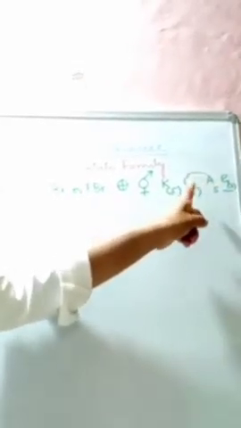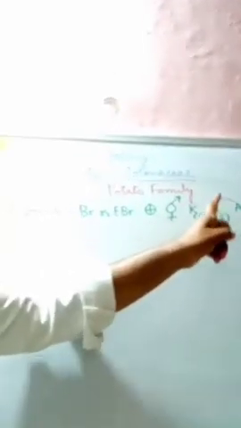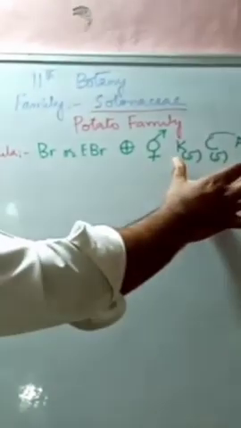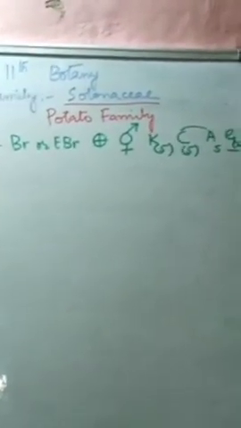Again, androecium and this petal, that is the stamens and the petals, they are fused. So it is epipetalous condition. Now here we cannot find out the estivation from this, we will see that. But one more thing we come to know from here, that it is a complete flower. That is, all the whorls are present, both essential as well as non-essential, that is the calyx, corolla, androecium, and gynoecium.